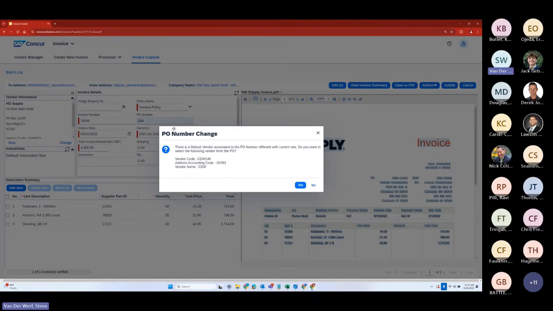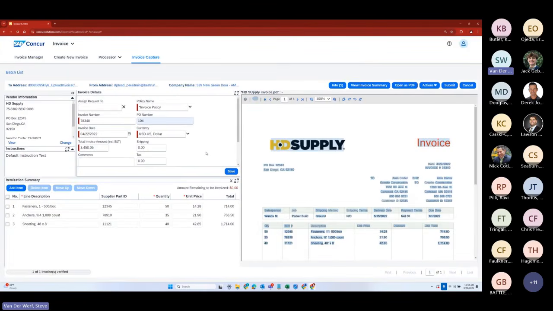And here you can see I've said, okay, it's this for PO number 104. If there's a PO, by the way, supplied on the invoice, the system would be able to read that too and automatically do this match. In this case, I'm saying it's 104 and it's a different user. I'm not going to do it because this doesn't really apply here, but you can see how it automatically brought up all the vendor information and does the match automatically based on that PO number that's already in the system.